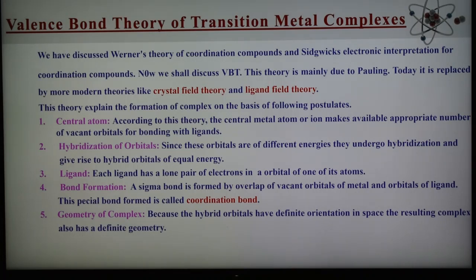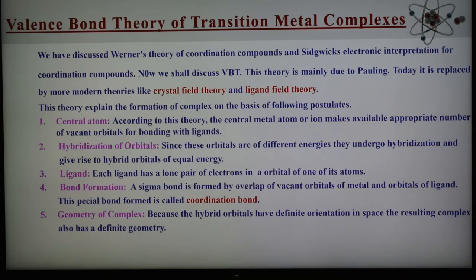In the coordinate bond in these complexes, one is a donor and the second is an acceptor. In this case, the ligand is the electron pair donor, and the metal is the electron pair acceptor. This bond, formed by donation and acceptance of an electron pair, is known as the coordinate bond. That is why the chemistry of these compounds is known as coordination chemistry, because they contain coordinate bonds. And the fifth point is the geometry of the complex.